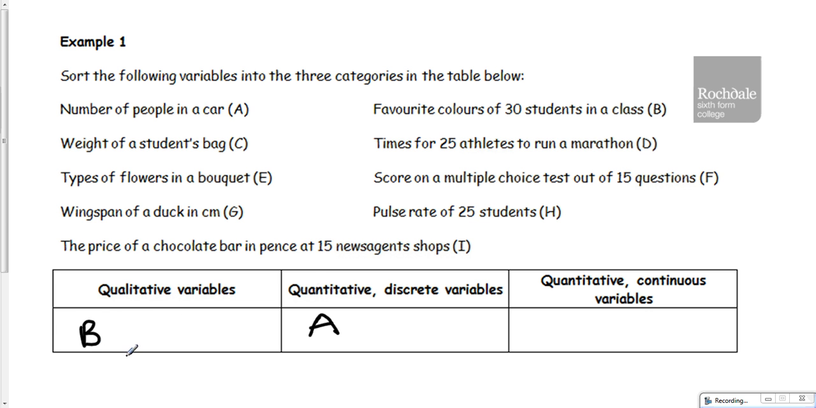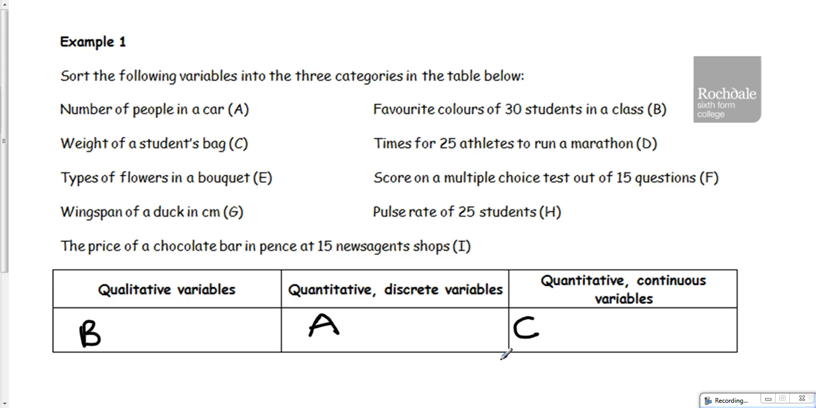The weight of a student's bag, well, assuming that we're measuring this in kilograms and that we can go to any degree of accuracy, we could have 3.1 kilograms or 5.5 or 4.9 or 3.725. We could have anything. A weight is a continuous variable. So that's over here in the third section.